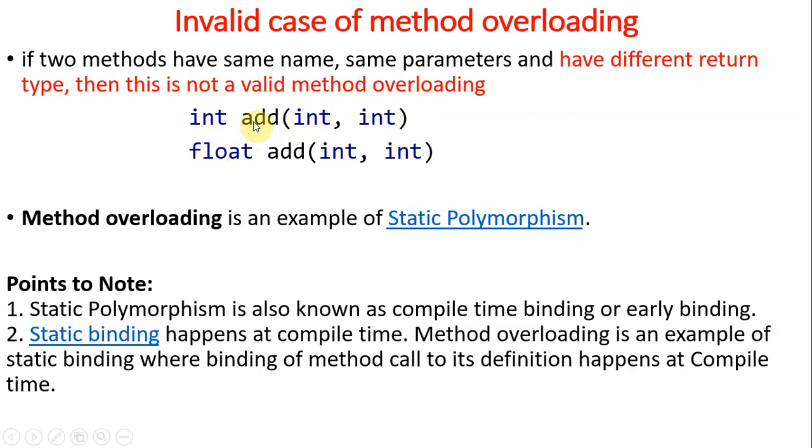Method overloading depends only on the name of the method as well as the parameters, not on the return type. So we exclude the return type. We don't consider the return type for the purpose of method overloading. Even if it differs, we cannot call it method overloading. Only if the parameters differ can we say it is method overloading. It will give an error actually.